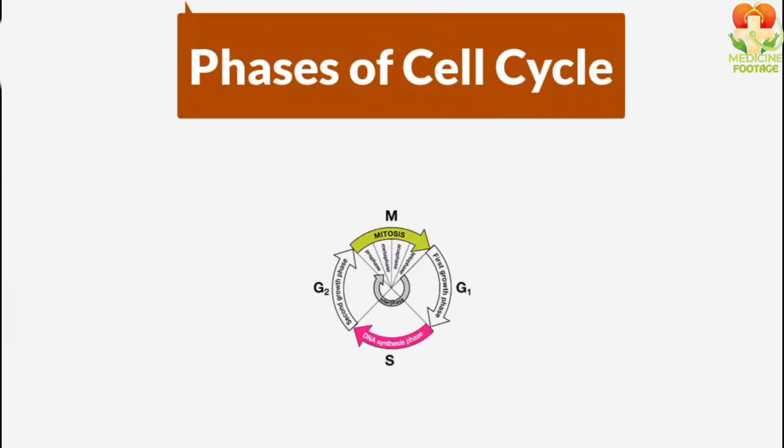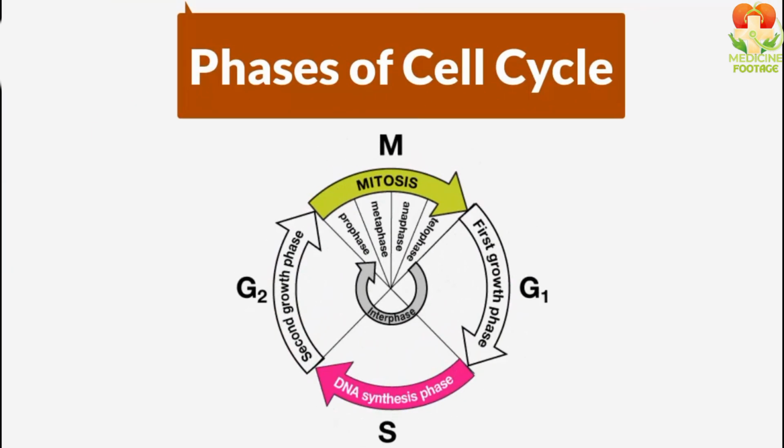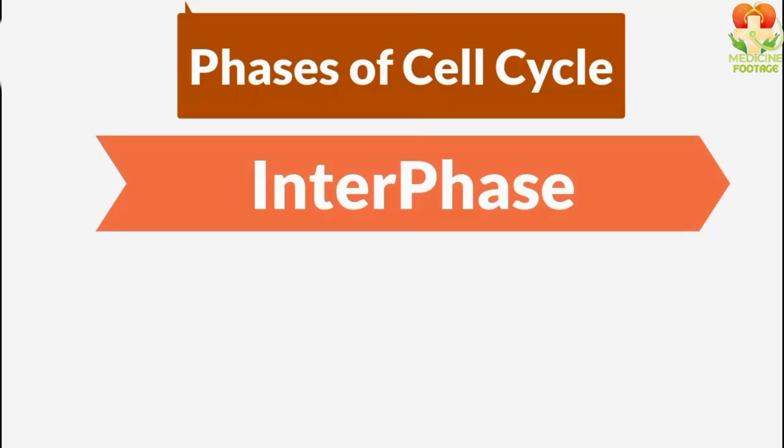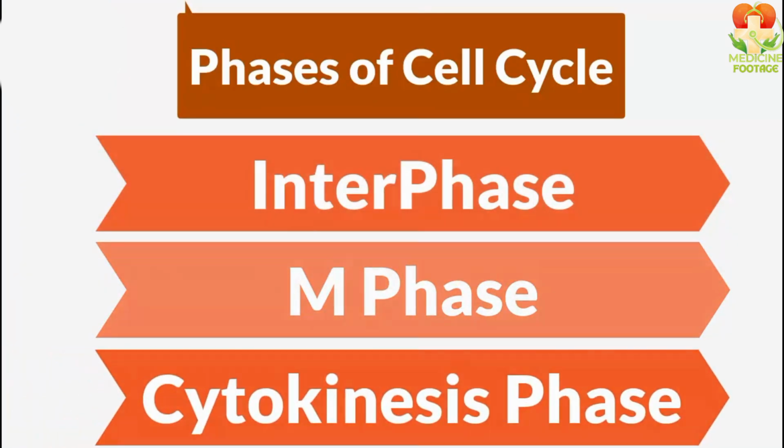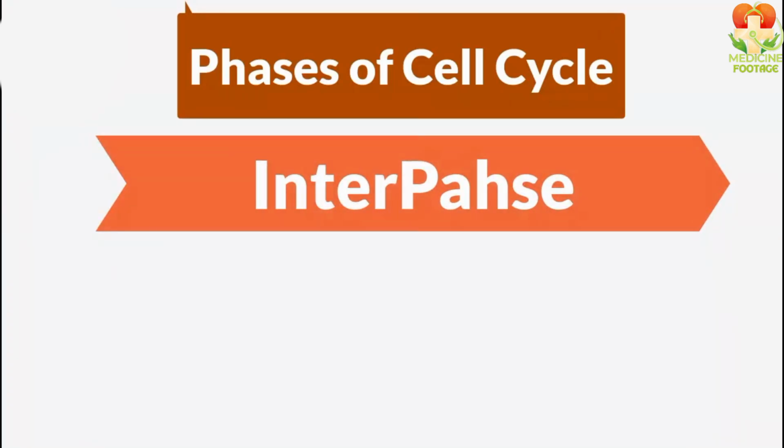Now let's come to the phases of the cell cycle. Students, the cell cycle is divided into three main phases. Number 1, interphase. Number 2, M phase, which we also call the mitotic phase. Number 3, cytokinesis. First, let me tell you about interphase.